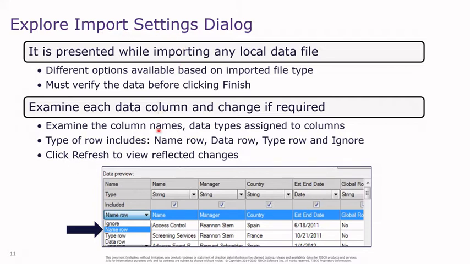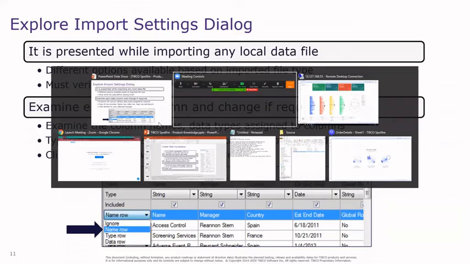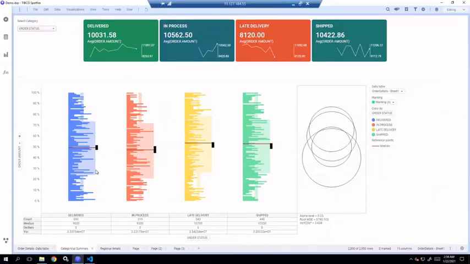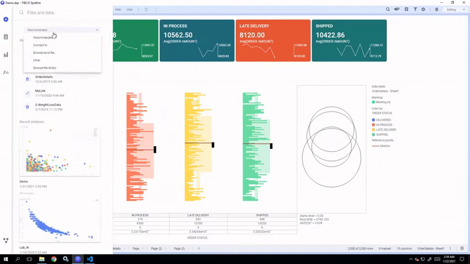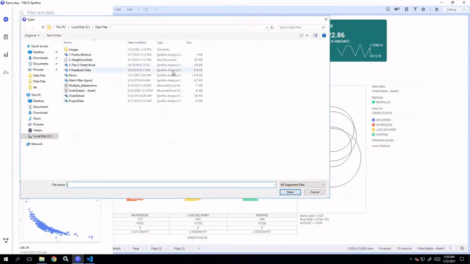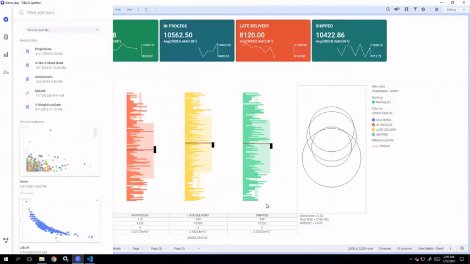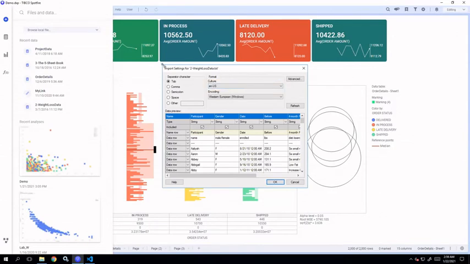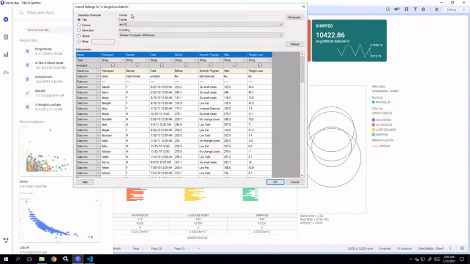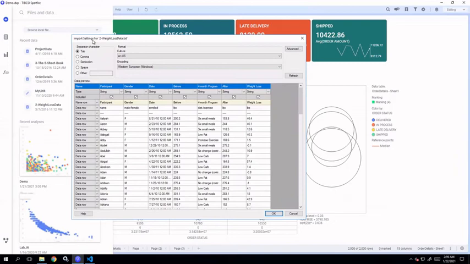Let's go to the tool and see what happens exactly. Go to the files and data flyout, click on browse local file to open any local file. First we'll open a text document. When we try to open a text document in Spotfire, you can see an import settings dialog has been provided for this text file.